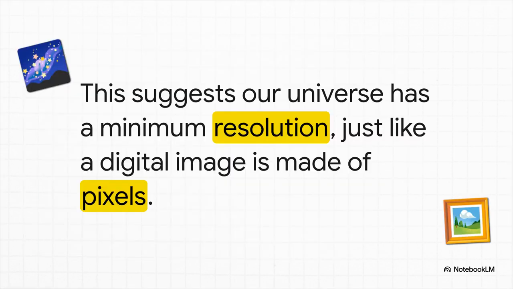So what does that really mean? It implies that our universe isn't infinitely smooth. It has a fundamental minimum resolution. And for a developer, a system with a minimum resolution is just a system made of pixels. The Planck length. It could literally be the pixel size of our reality.